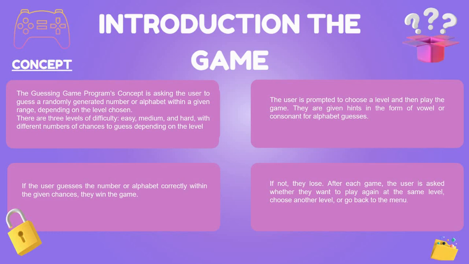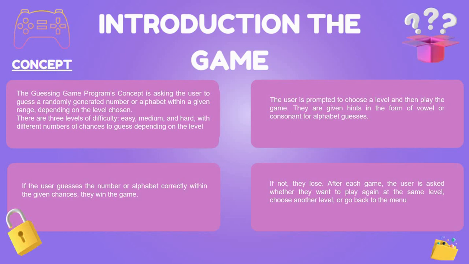The user should choose a level and then play the game. There are given hints in the form of vowel or consonant for the alphabet guesses. If the user loses the guess the number or guess the alphabet game, they will lose. After each game, the user is asked whether they want to play again at the same level, choose another level or go back to the menu.